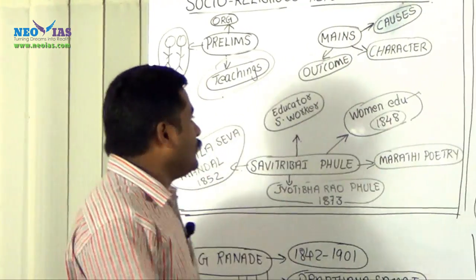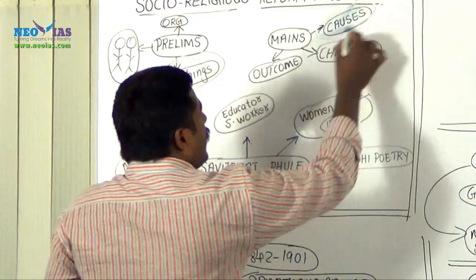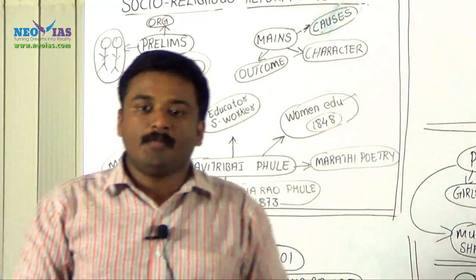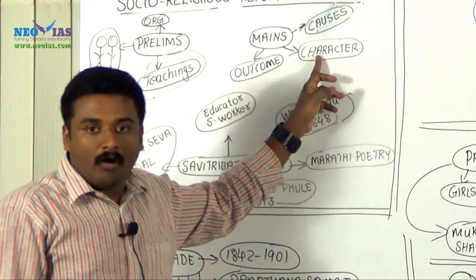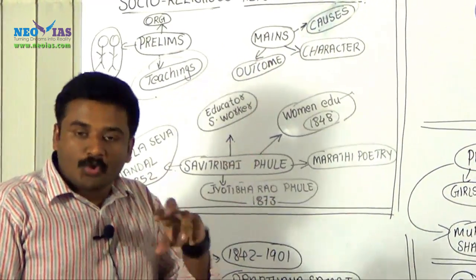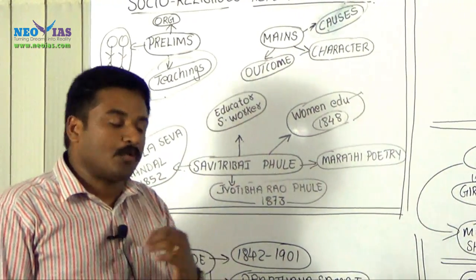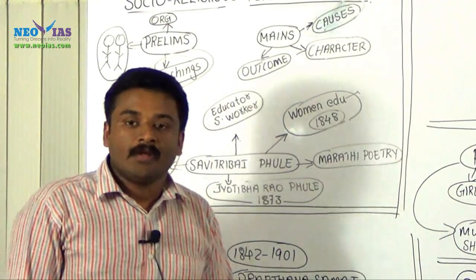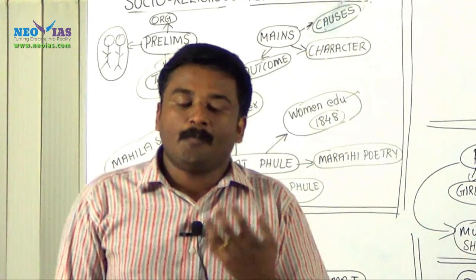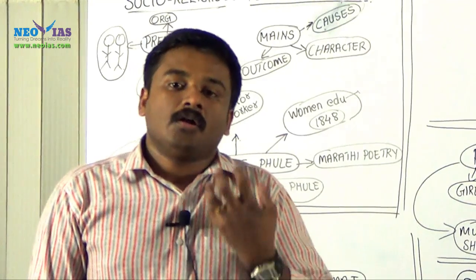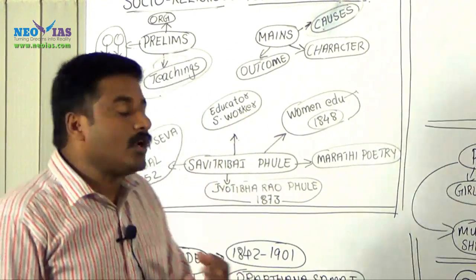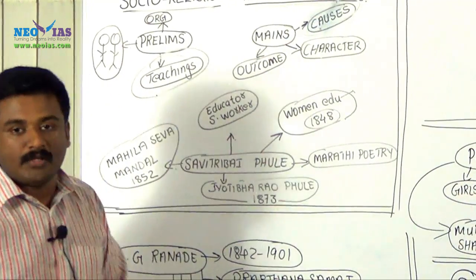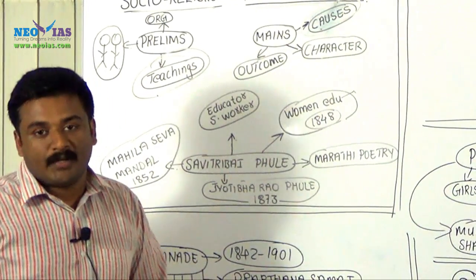From mains point of view, the causes of socio-religious reform movements of 19th century are very important. The character of socio-religious reform movements is very important. Similarly, the outcome, the basic consequences, the socio-economic, political, cultural consequences of these reform movements of 19th century are important.